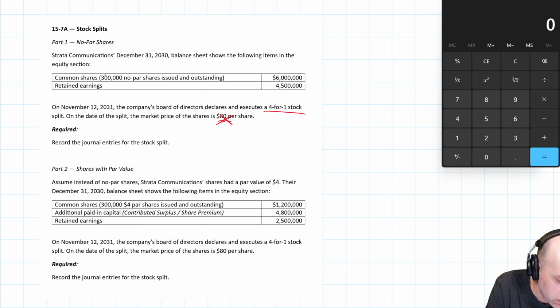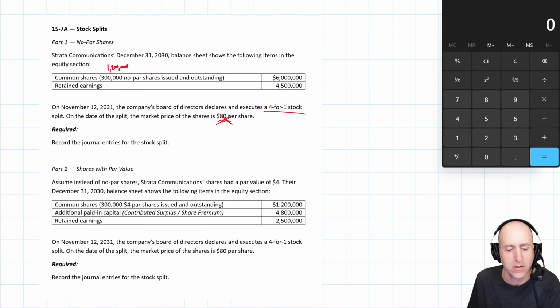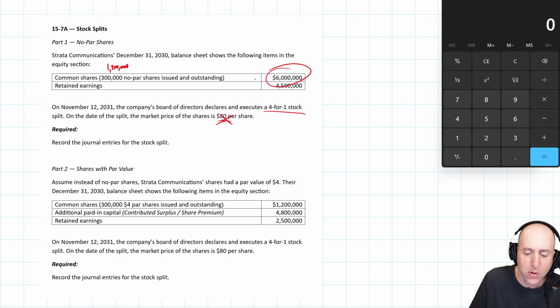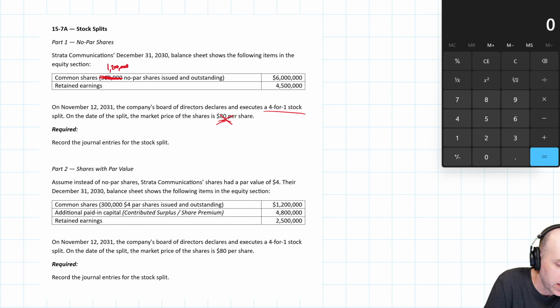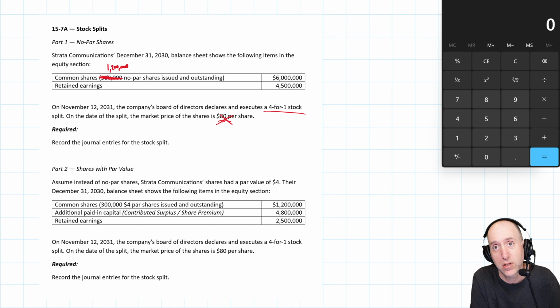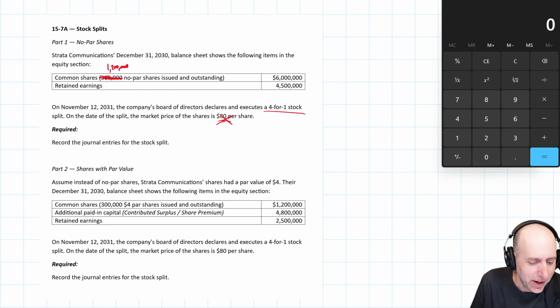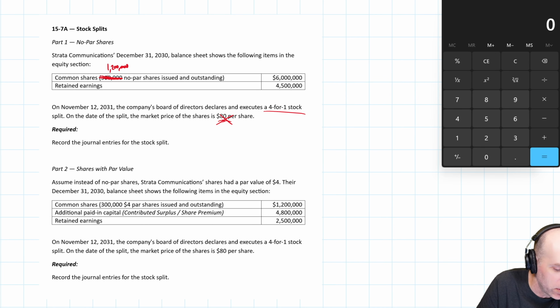So we're going from 300,000 shares, 4-for-1 split means we're going up to 1.2 million no par shares issued and outstanding. Now, does this value change? And the answer is no. So if this isn't changing and this isn't changing, we don't do a journal entry. We update this line. It's not going to say 300,000 when we prepare our balance sheets. It's going to say 1.2 million. And there's accounting behind the scenes like that, but there's literally no journal entry. We say there's a memo that needs doing, and that's the memo.